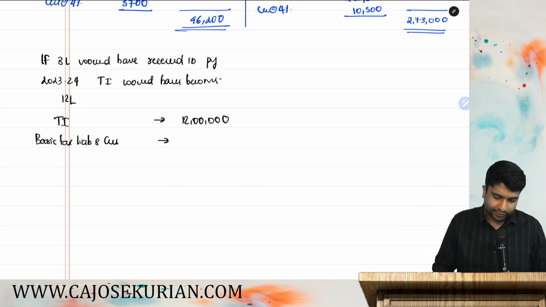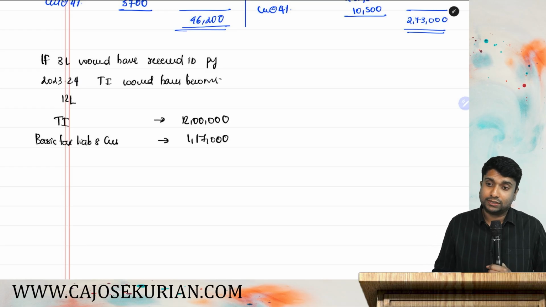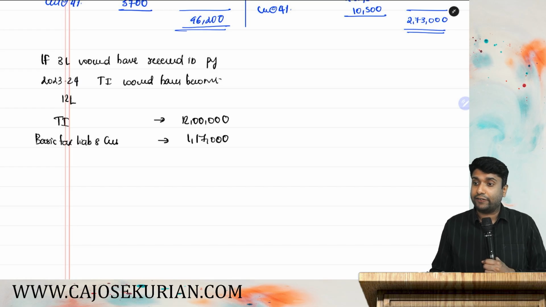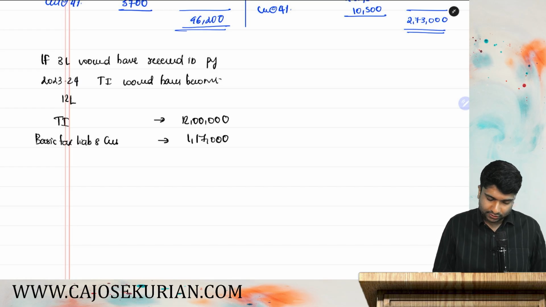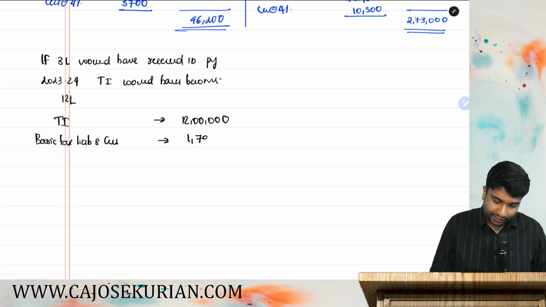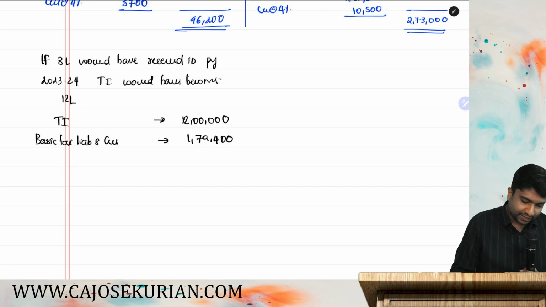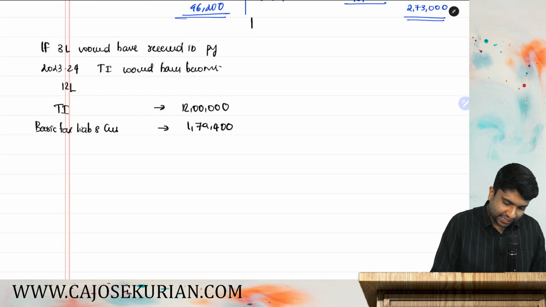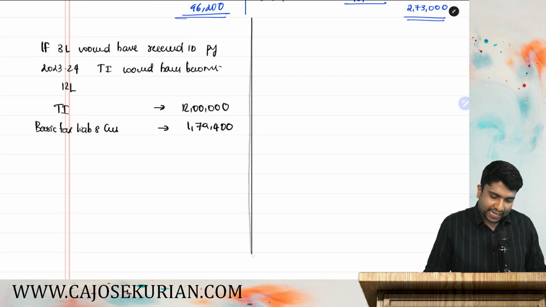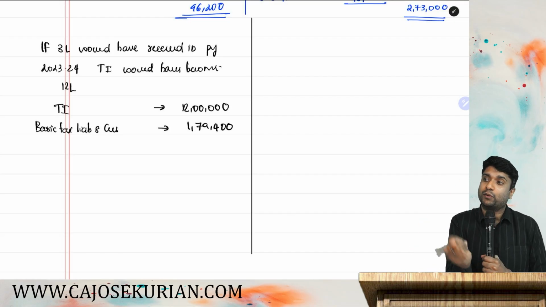What is the figure coming? 1,79,400. That includes 4% cess. Are you with me? No, not yet all. If he would have received that 3 lakh in 23-24, what would have been his total income in 24-25?